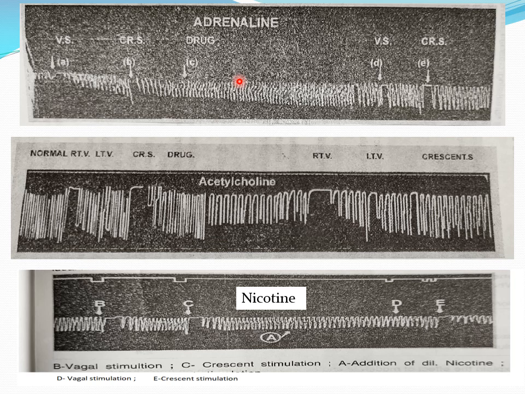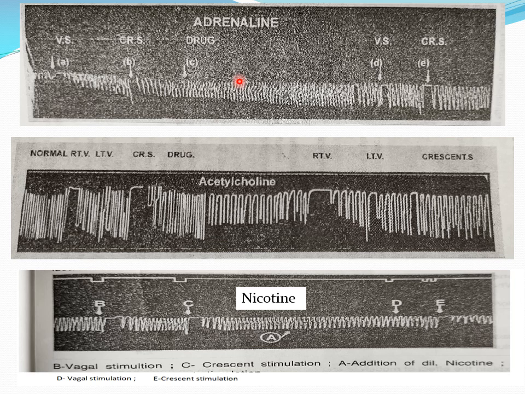We get the same effect by pouring adrenaline on the heart as we get by stimulating the sympathetic nerves to the heart. So the effects are the same.